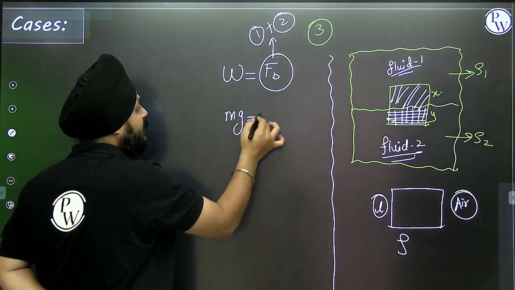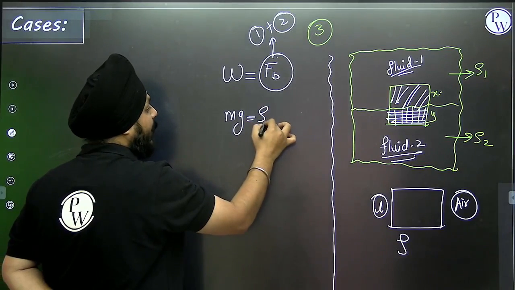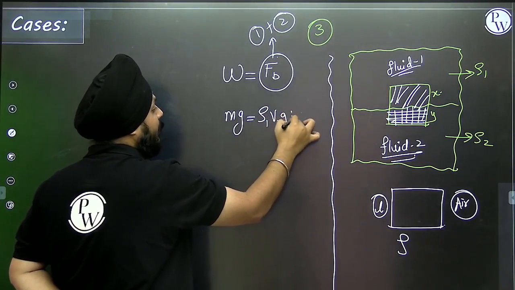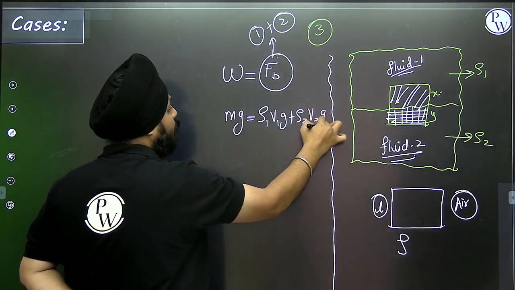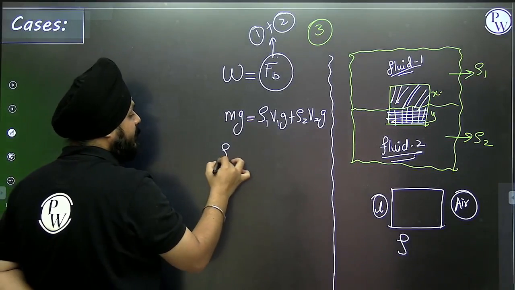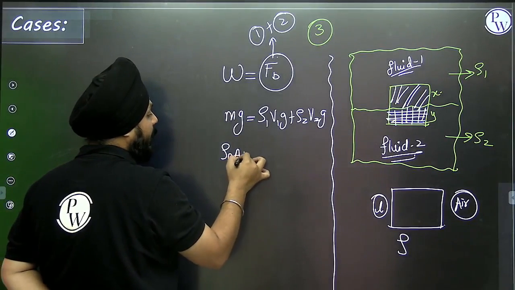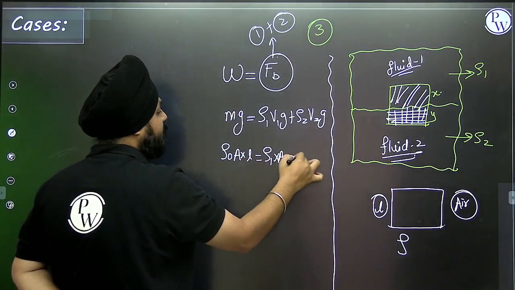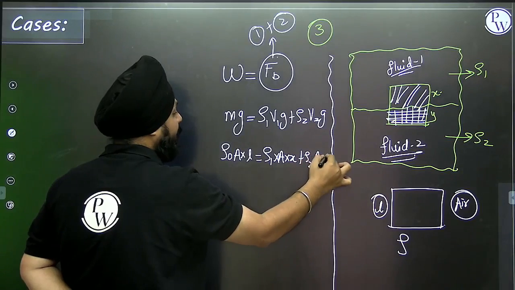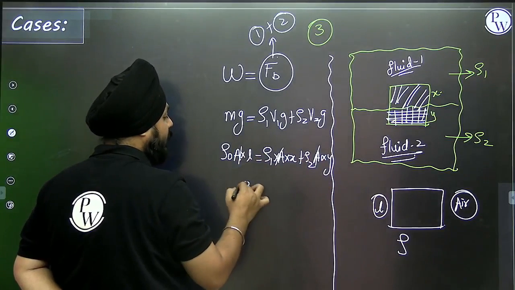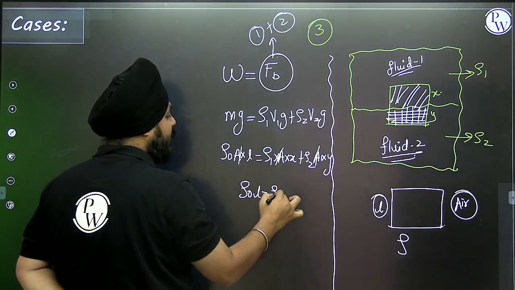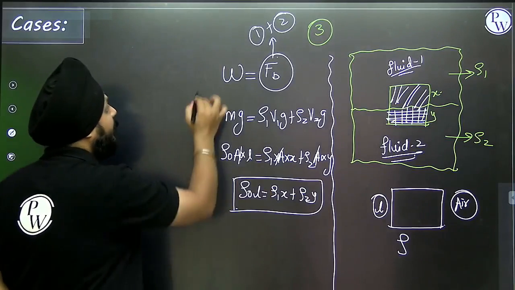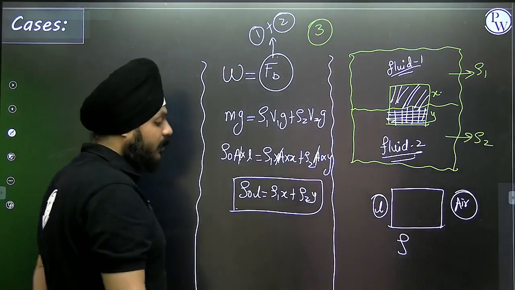So weight in the air is mg. This will be the buoyant force: rho 1 volume of 1 into g plus rho 2 volume of 2 into g. Replacing this, density of the object into area into length equals density of 1 into area into x plus density of 2 into area into y. This area is going to cancel, so density of the object into L equals density of 1 into x plus density of 2 into y. This is how the Archimedes principle is applied, and this is the third case.